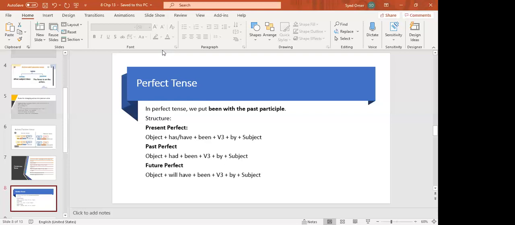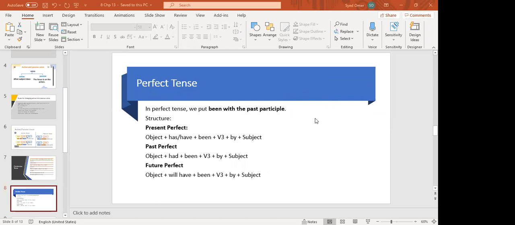Yes, Fatma? Teacher, subject and object change their places. Yes. Obviously, we will not write the bell was rung by him. He has rung the bell. The bell has been rung by him. We will not put was in perfect tense. We have to put has or have.